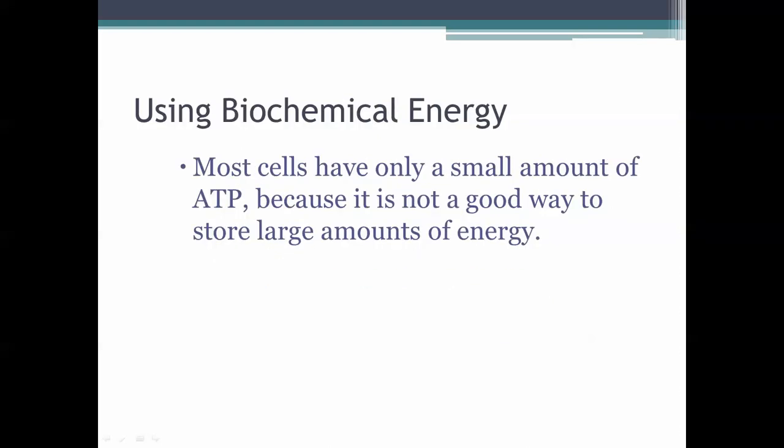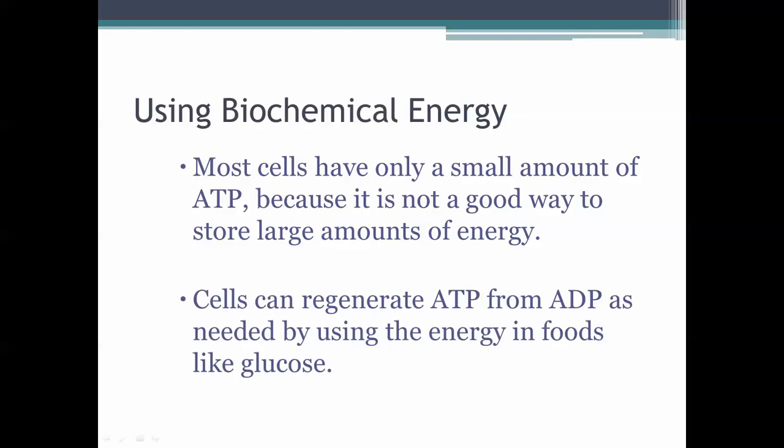Most cells only have a small amount of ATP because it's not a good way to store large amounts of energy. So we only have as much as we really need. It's not really a big energy storage area. It's more just for using energy. And cells can regenerate ATP from ADP as needed by using the energy in foods like glucose. So as long as we keep our cells powered with food, we'll have enough ATP to go around. Just keep in mind that we don't have a lot of it, but we can always make as much as we need as long as we give ourselves the right amount of energy.